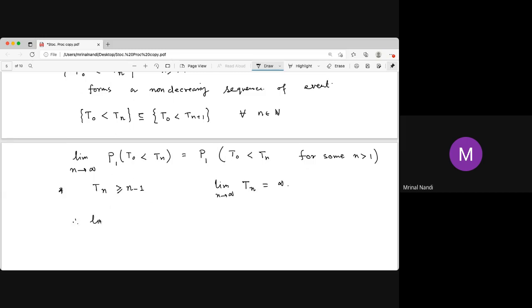Therefore, the limit as n tends to infinity of the probability, starting from 1, that heating time of 0 is strictly less than heating time n, is equal to P1 of T0 less than infinity, because Tn goes to infinity.